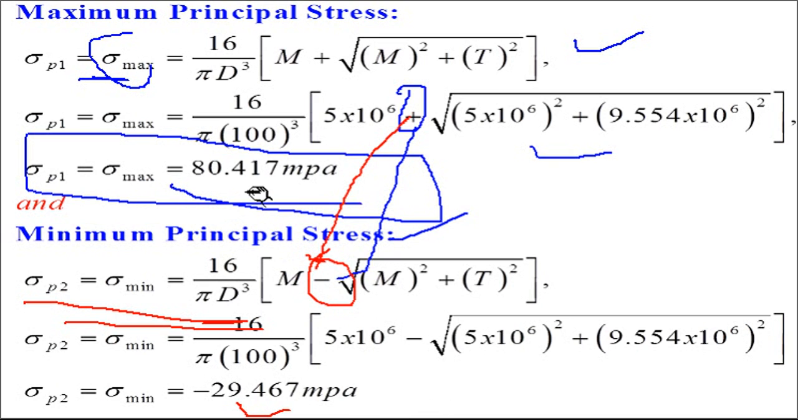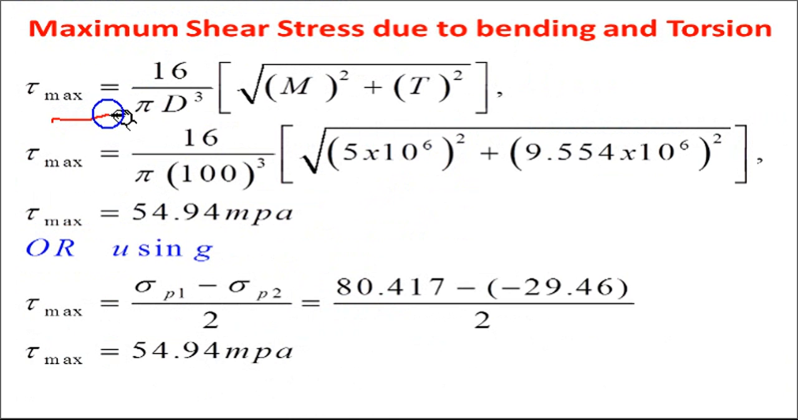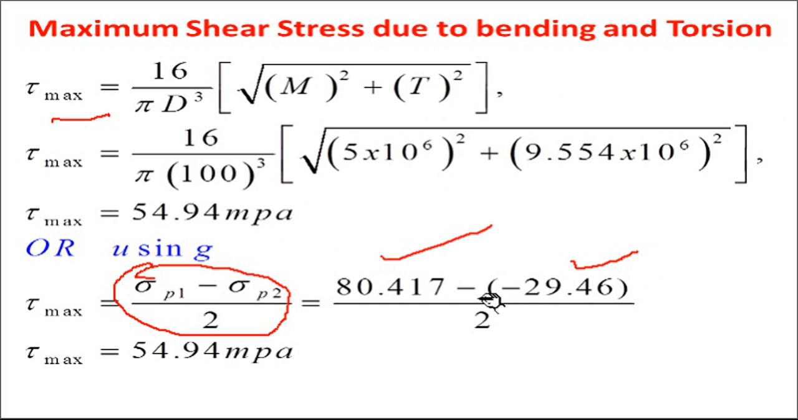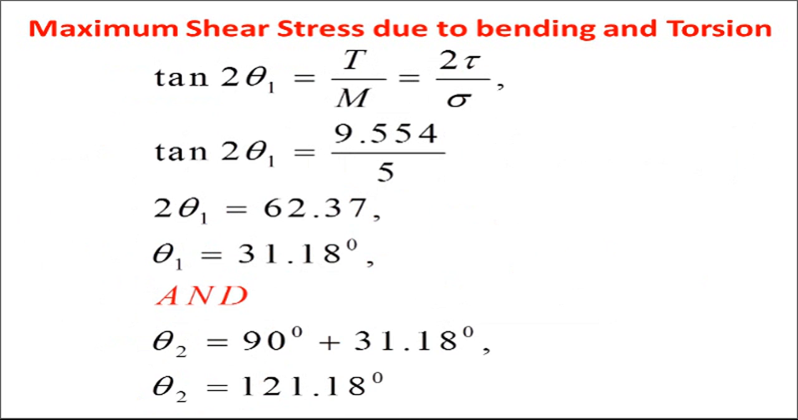Maximum is 80.41, minimum is minus 29.46. Now to find out the maximum shear stress, you can use this formula also. Sigma P1 is 80, sigma P2 is minus 29. It will be plus, and divided by 2 you will get 54.94, or you can use this formula also. You will get the same answer by both methods.